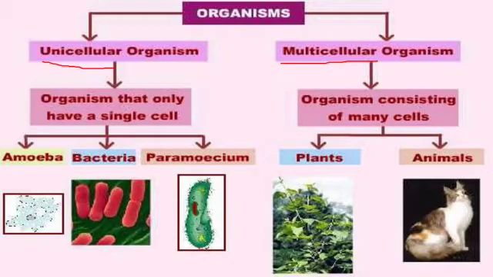What is meant by unicellular organisms? Organisms that have only a single cell are called unicellular organisms, and organisms that consist of many cells are called multicellular organisms. Examples of unicellular organisms are amoeba, bacteria, paramecium, and multicellular organisms are plants and animals.